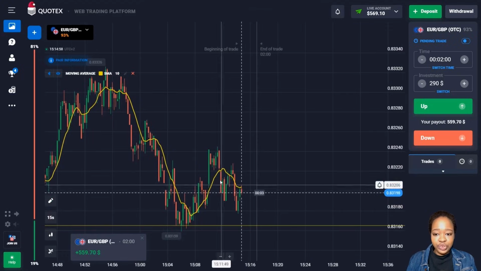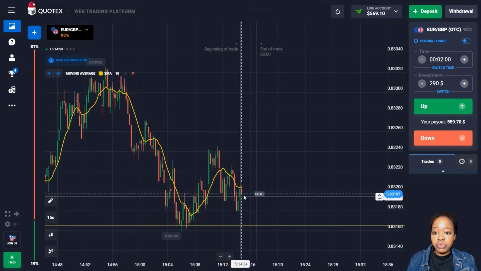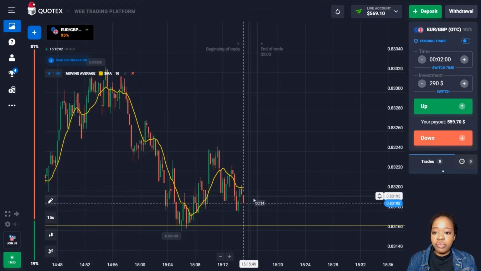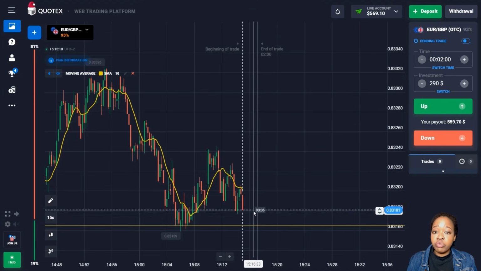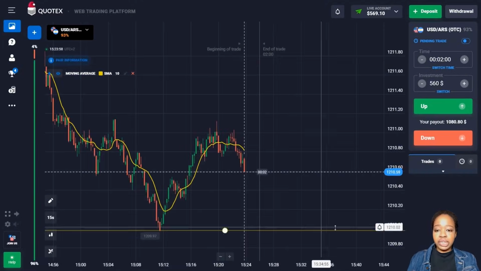This is fantastic, friends. As you can see, the price continues its movement and it approached the level, and you can see that my technical analysis was correct here, and the indicator also showed me a very good entry point. I was able to predict further price movement with the help of these two. So let me continue.